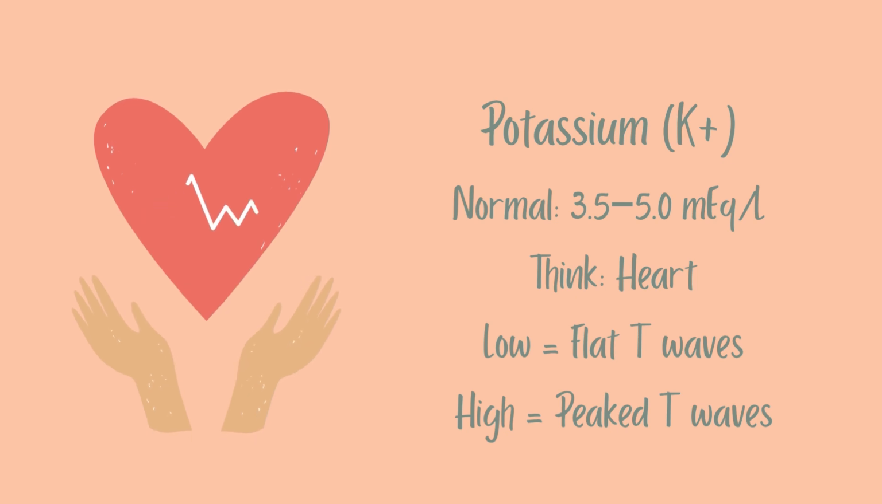Next, let's move on to potassium. The normal range for potassium is 3.5 to 5.0 mEq per liter. Potassium plays a large role in heart conductivity. Hypokalemia, or low potassium, is shown in flat T waves, muscle weakness, and cramps. Hyperkalemia, or too much potassium, can be seen with tall peaked T waves, arrhythmias, and paralysis. To remember this about potassium, think, K is for the cardia.